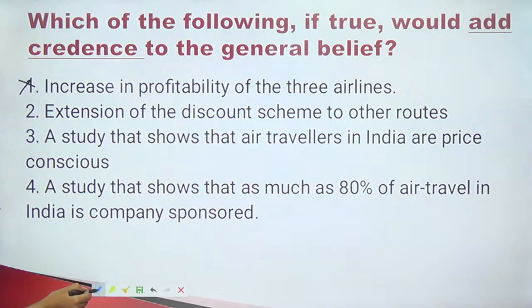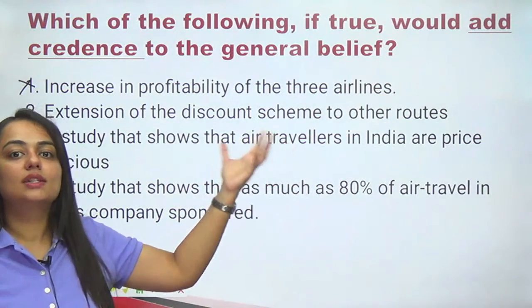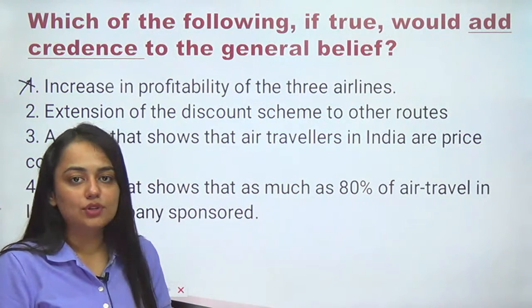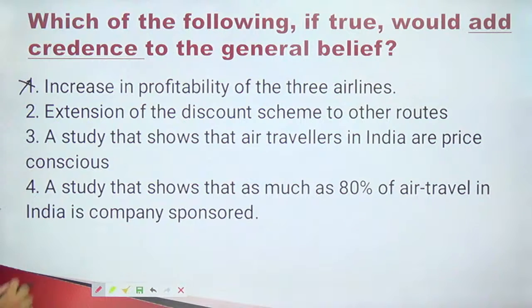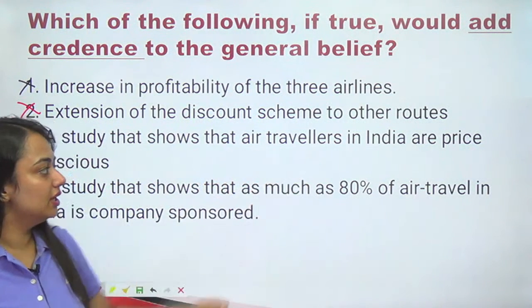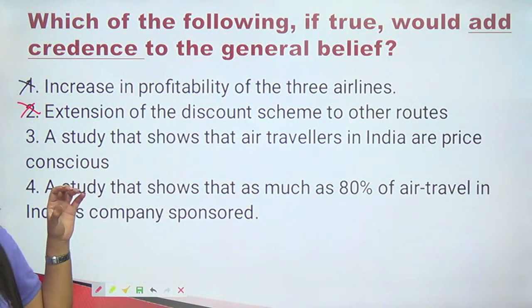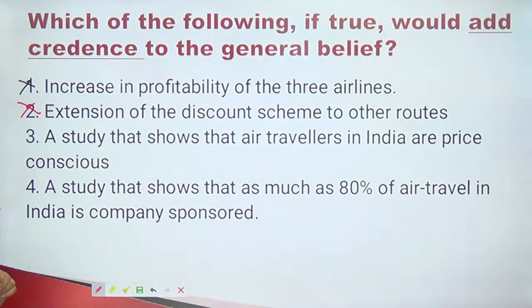First of all, understand what the examiner is asking you. Extension of the discount scheme to other routes. What does this mean? It's an obscure, abstract statement, I would say, not giving the answer to what the examiner is asking. A study that shows that air travelers in India are price conscious. Now this is something which is legible, logical and related to what the question is asking you.